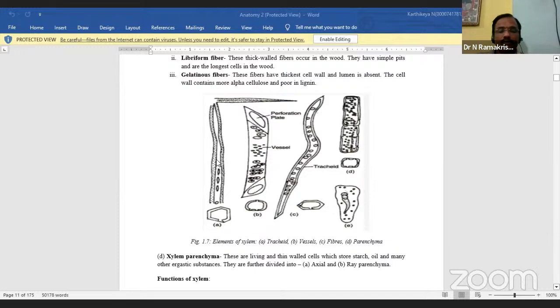These are the chief conducting elements for water and mineral salts to the plant body. Besides, they also give mechanical support.